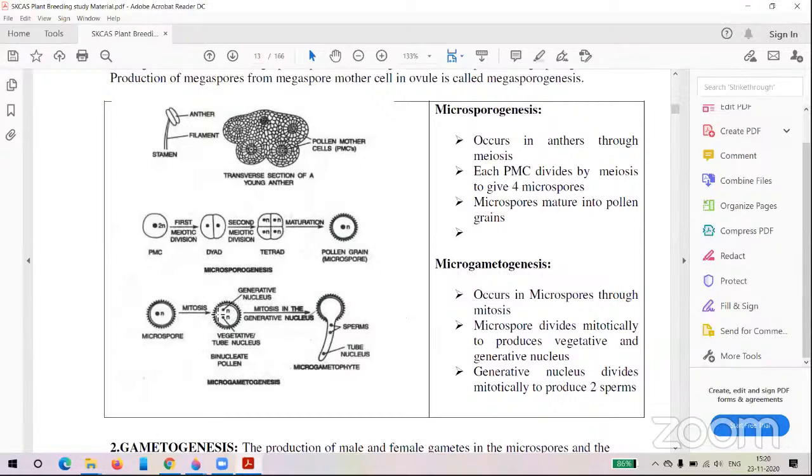Generally in examinations they will ask at which stage pollen grain will be released from the anthers. You should listen carefully. At which stage will the pollen grain be released from the anthers? The answer is the two nucleus stage, the binucleate stage. At this stage the pollen grain will release from the anthers, so you should remember this one. The remaining ones are the basic terminology.